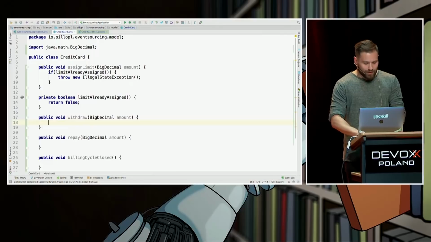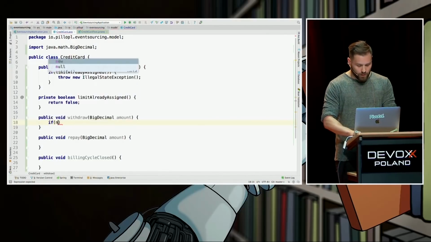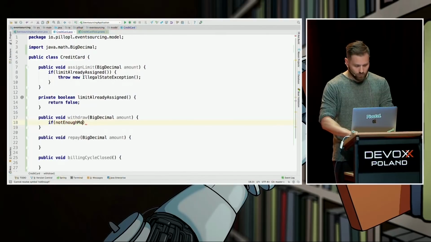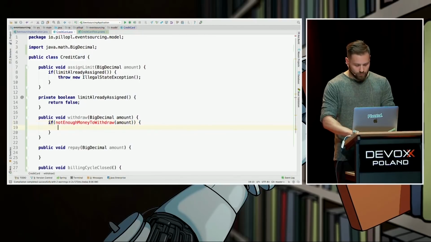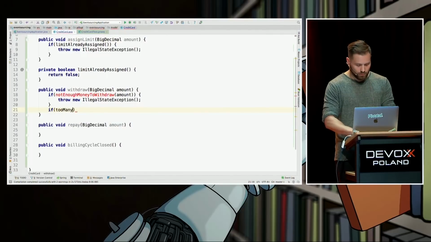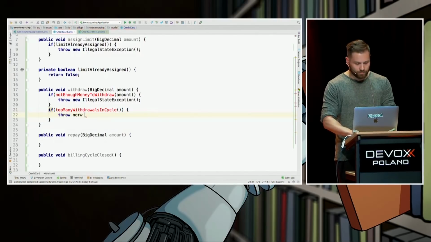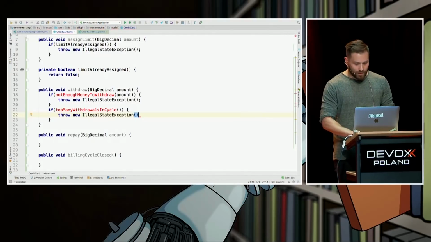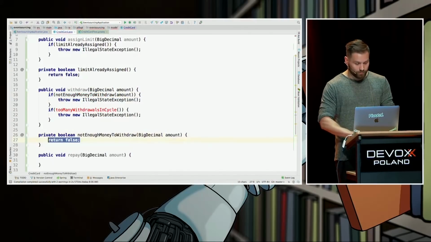Two more invariants in the withdraw command are, hey, if not enough money to withdraw amount, then please throw new IllegalStateException, right? And the last invariant says that if too many withdrawals in cycle, again, please throw me new IllegalStateException. So we copy-pasted the invariants from the yellow nodes. We also have the commands from the blue nodes.